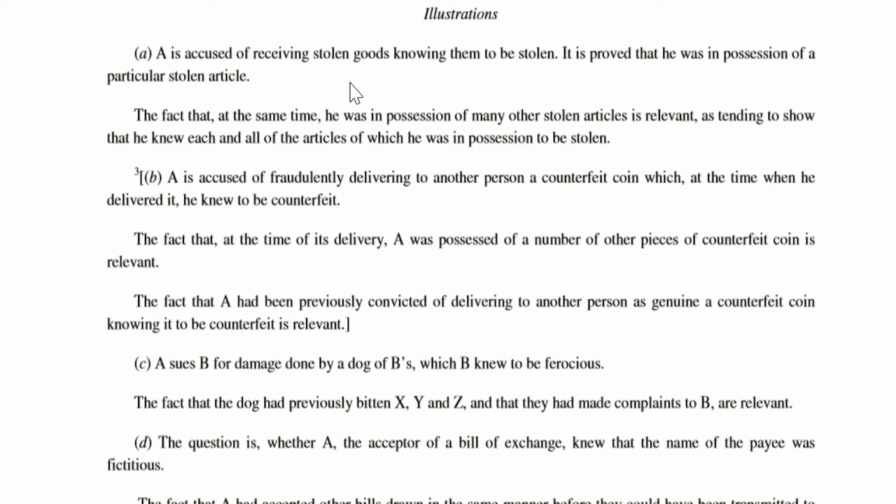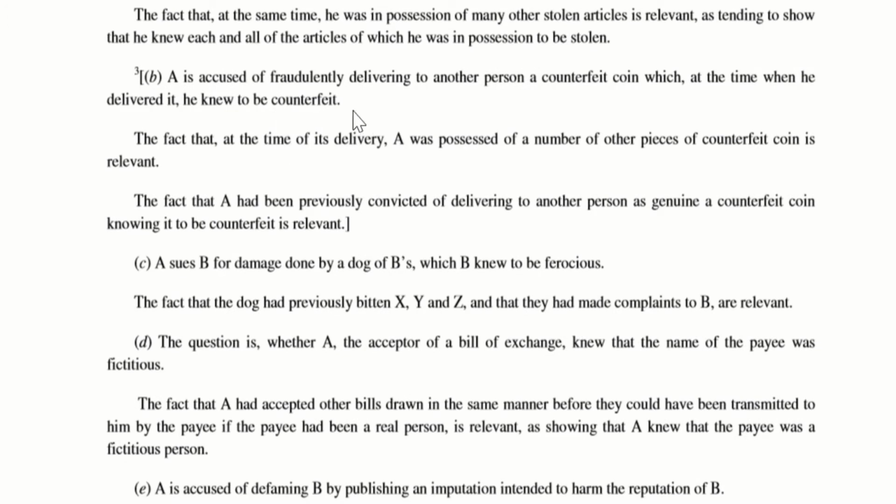Imagine a person A generally receives stolen goods. Regularly he does this. So one time he got caught. He was in possession of various stolen articles prior to this, then it shows that this person has a regular habit of receiving stolen goods and it becomes a relevant fact. Now let us move to the next illustration.